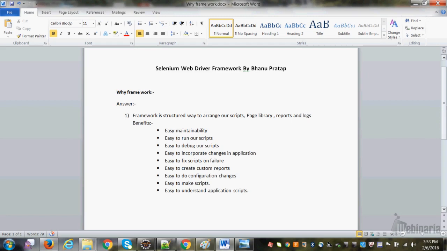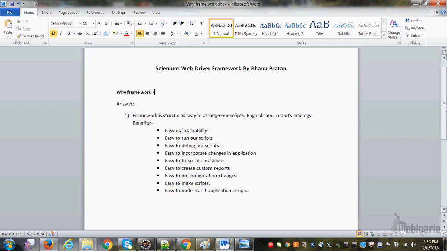But when you don't have these methods created already, when you don't have a framework, then in every script you have to do the same thing. In every script you first have to find the locator, then write driver.findElement and sendKeys, right? So everywhere you have to call driver.findElement, driver.findElement. But when you have methods ready, you just have to call the method, right?